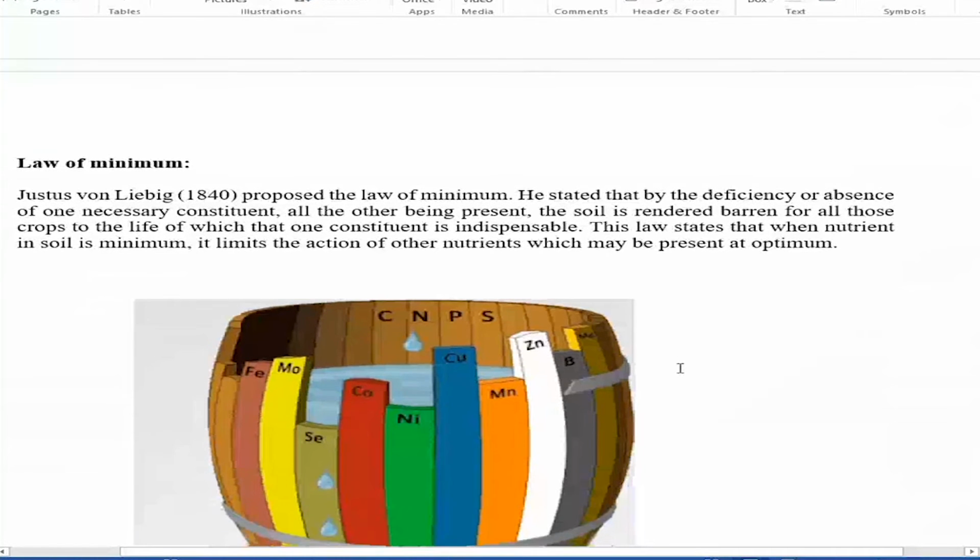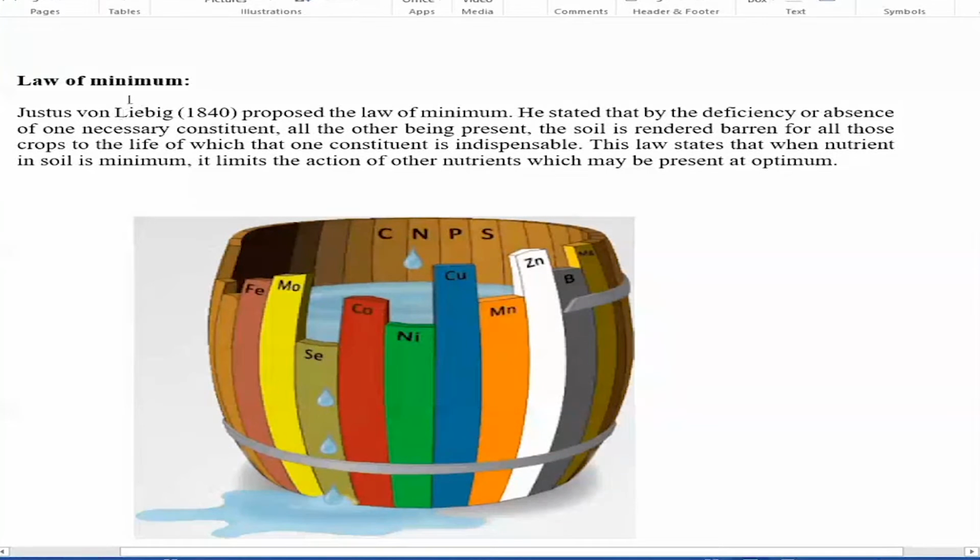The first one is by Justus von Liebig, L-I-E-B-I-G. In 1840, he proposed the law of minimum. That is a growth law. What is that growth law? He stated that by the deficiency or absence of one necessary constituent, all the others being present, the soil is rendered barren for all those crops to the life of which that one constituent is indispensable.